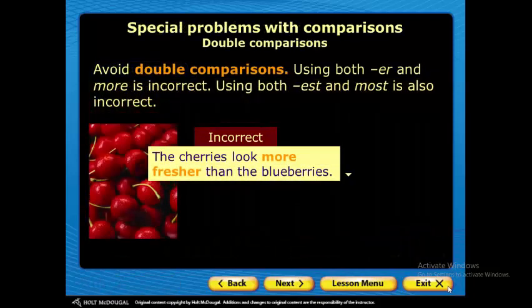A double comparison: the cherries look more fresher than. Sometimes I use both of them, like more and er. Avoid double comparison: using both er and more is incorrect. Using both est and most is also incorrect. So the people who double it, who use more than one, are of course utterly wrong. You have to be careful. You have to use only one of them, not both of them.